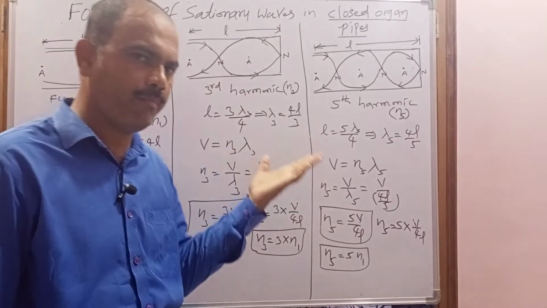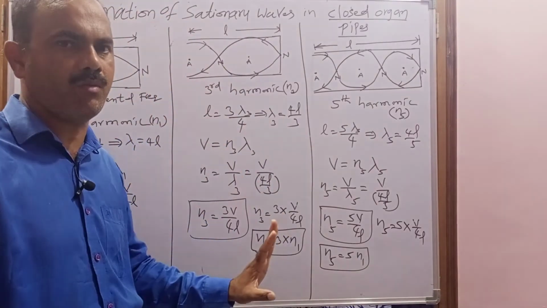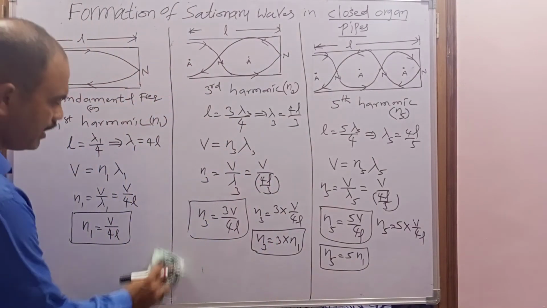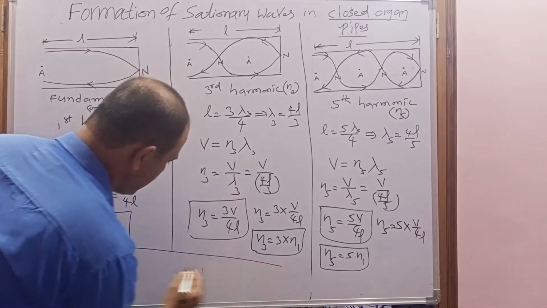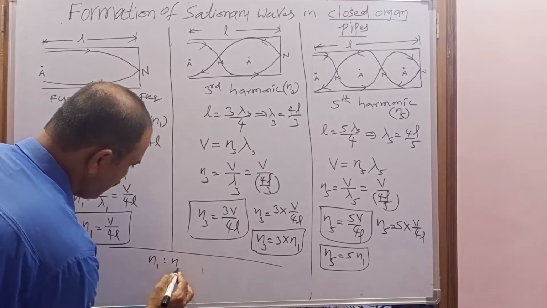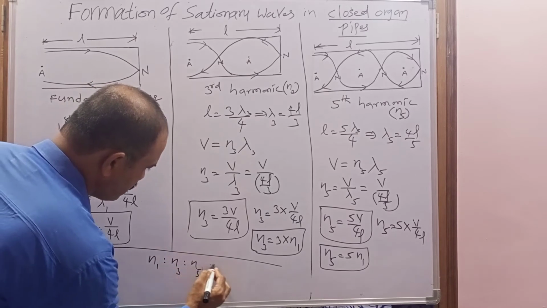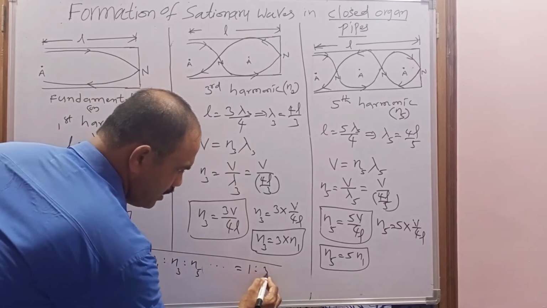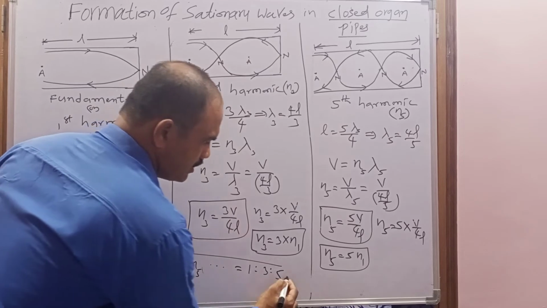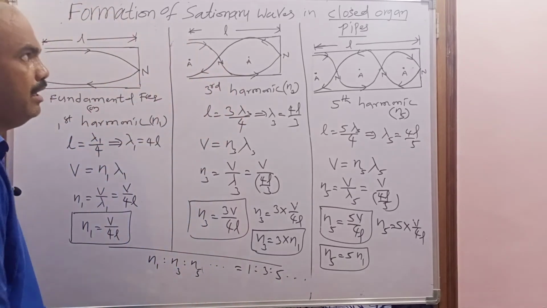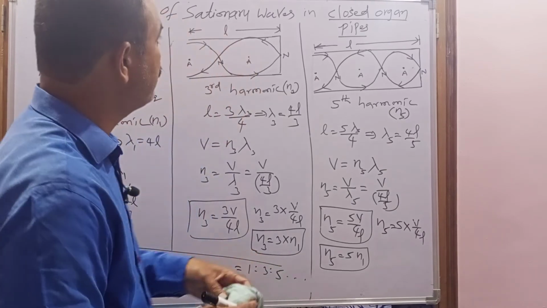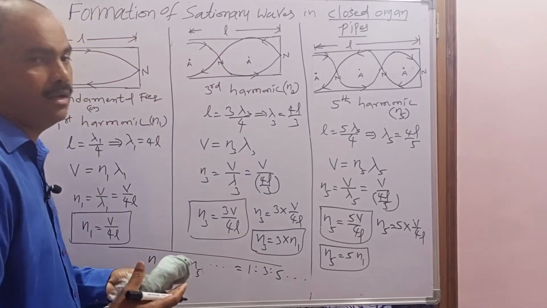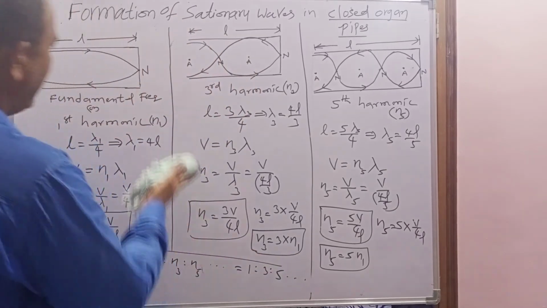But in an open organ pipe, all harmonics are formed. So when I write the ratio of the harmonics in the closed organ pipe, what is the ratio? N1 is to N3 is to N5 is equal to how much? 1 is to 3 is to 5. So this is the ratio of harmonics in the closed organ pipe. This is about the formation of the stationary wave in a closed organ pipe. And next, come to the end correction.